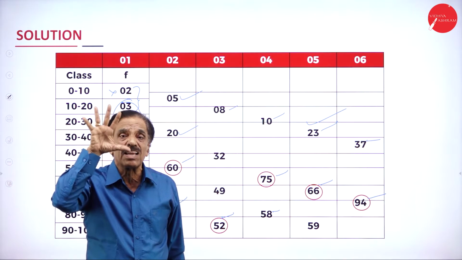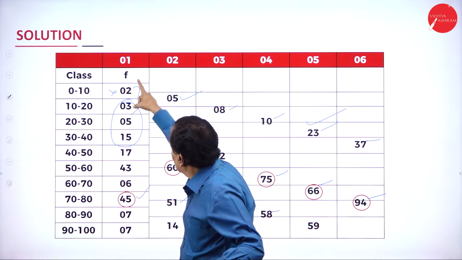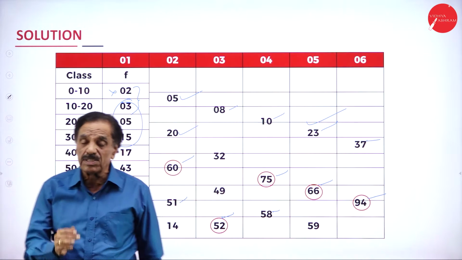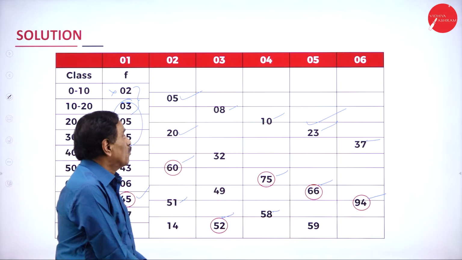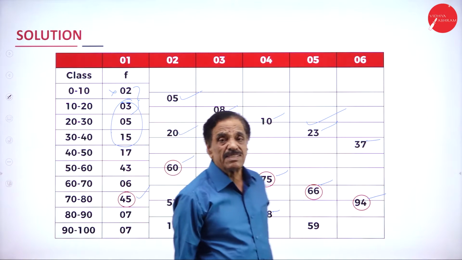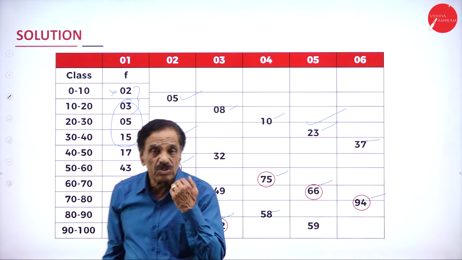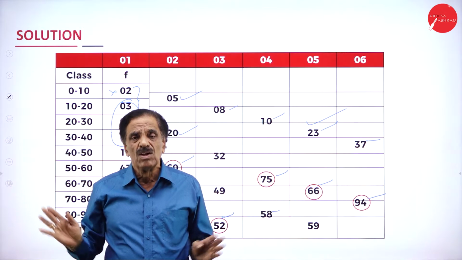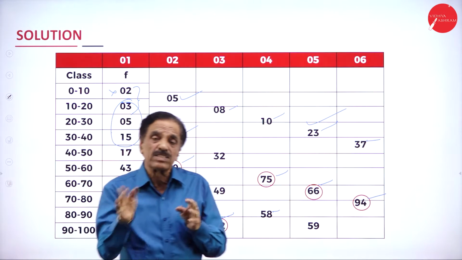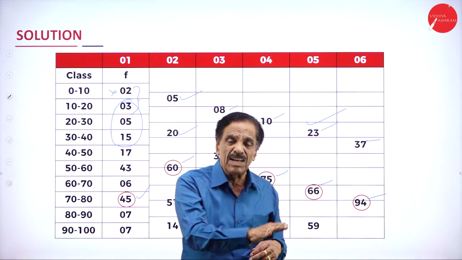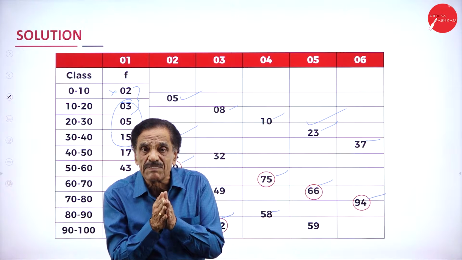Which are the 6 columns? Highest number in the first column. This is column number 1. Frequency itself is your column number 1. Find out the highest frequency. Once you find the highest frequency, then take 2 frequency at a stretch, 2 to take, find out the highest. Then, next one, leave 1, next 2. Next, first 3, leave 1, next 3, leave 2, next 3, find out the highest frequency.